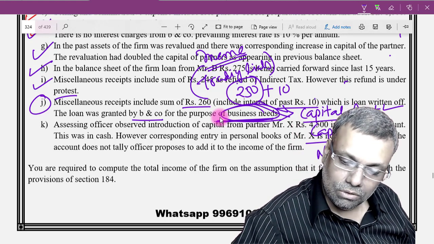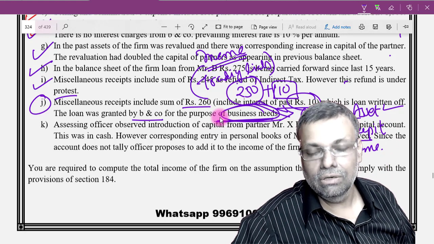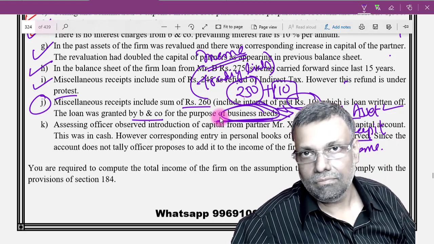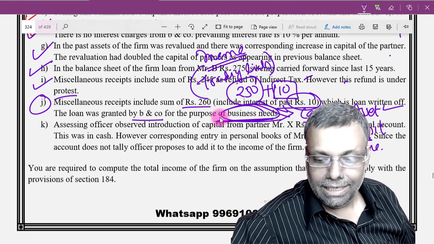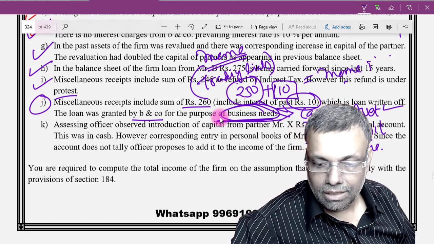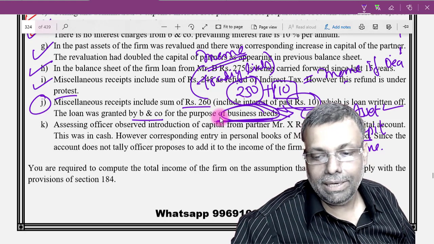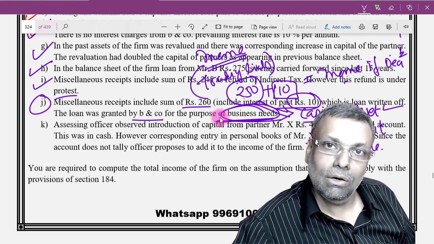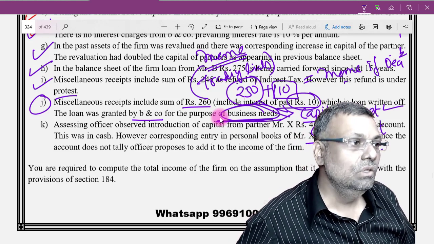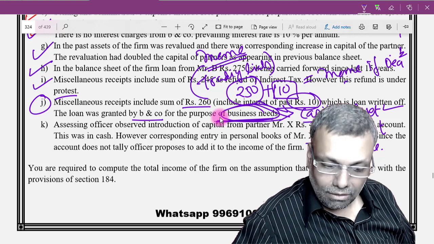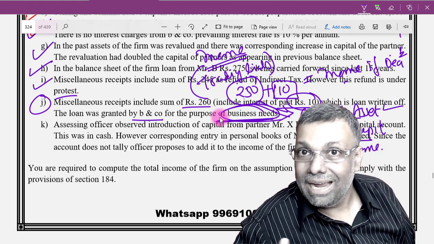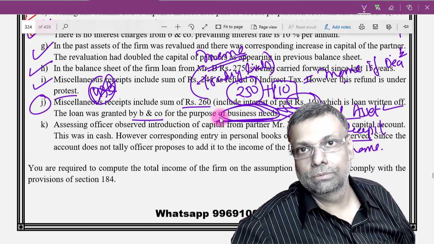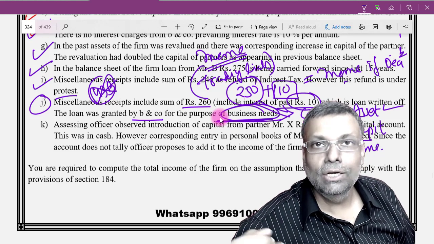Now, when it comes to the interest burden, okay, interest you have to think separately. First of all, see, interest returned back. Interest returned back will be regarded as income if it was allowed as a deduction in the past. So, in the earlier years, whether the interest was allowed as a deduction or not. Now, this particular interest is not to banks or financial institutions. That means section 43B will not come into the picture in the past years. So, this is basically a party to party transaction.